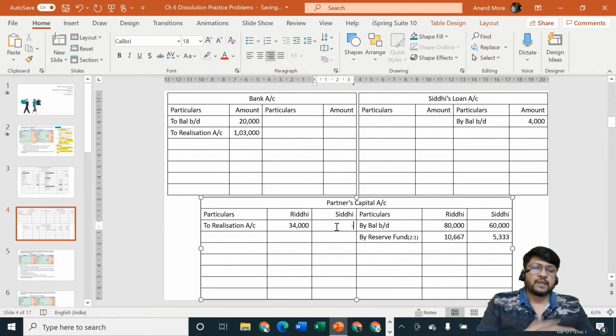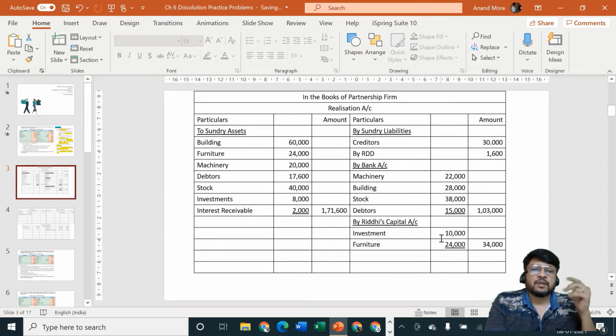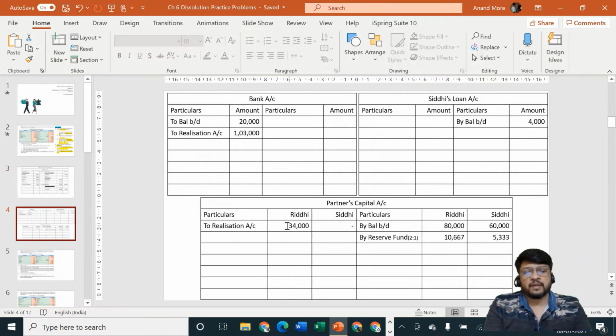Don't forget to pass the second effect, otherwise your balance sheet may not tally or your cash or bank account will not tally. 34,000 was realization account credit because Riddhi was the receiver, debit the receiver, Riddhi's capital account debit, and assets are going out, credit what goes out. We could have credited the asset accounts, but all assets are sitting in realization account, so it was credited to realization account. Realization credit and Riddhi's capital debit, 34,000 is over.